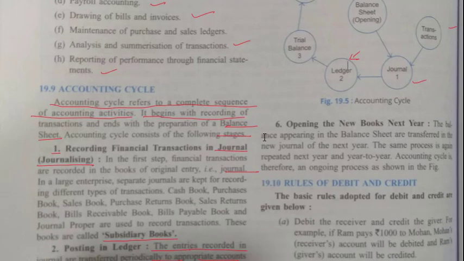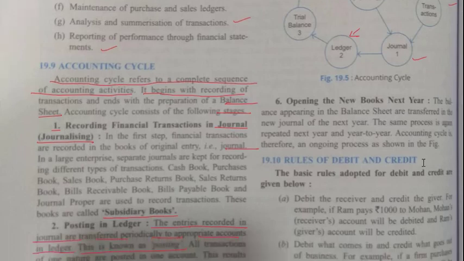Sixth step is opening the new book next year. The balances appearing in the balance sheet are transferred to the new journal of the next year. The same process is again repeated next year and year to year. The accounting cycle is therefore an ongoing process as shown in the figure. So this is a complete ongoing figure.